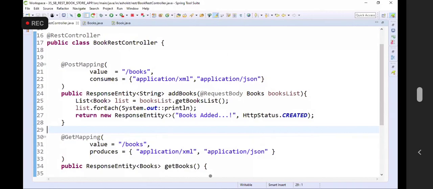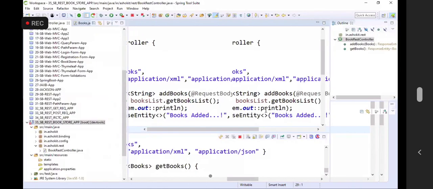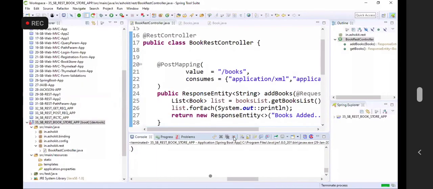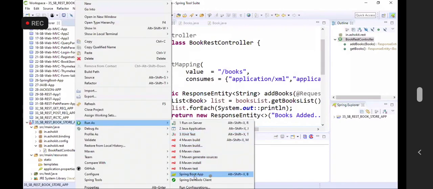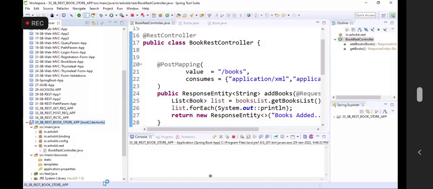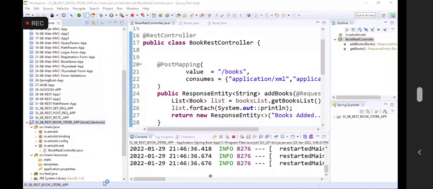Now, how can we test this? Let's stop our application, run as boot app. Whatever the data that we send in Postman, that should come and print on the console.